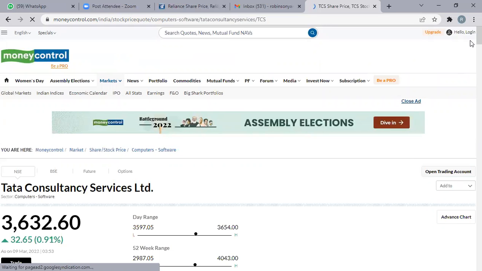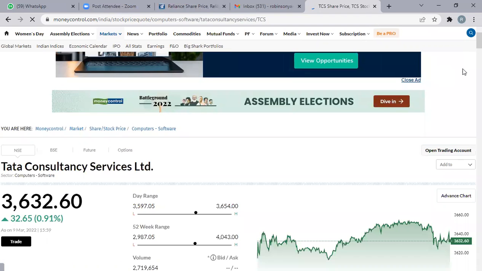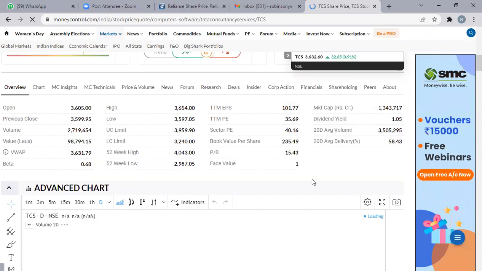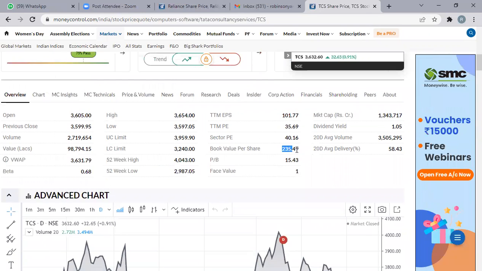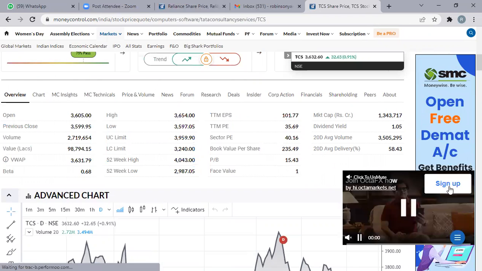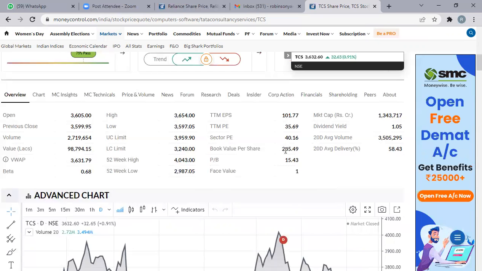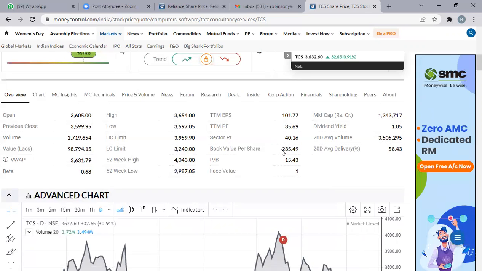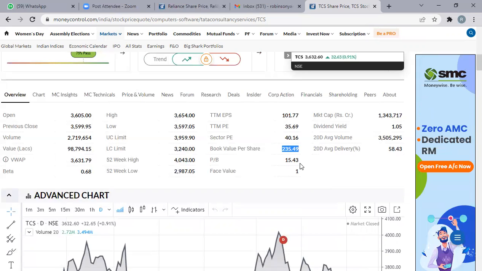Even though the share price is 3632, the book value is only 235 rupees, while for Reliance it is 1200 rupees. If TCS collapses, it is a software company, it does not have many assets. Reliance Industries is a conglomerate, so it has a number of businesses.